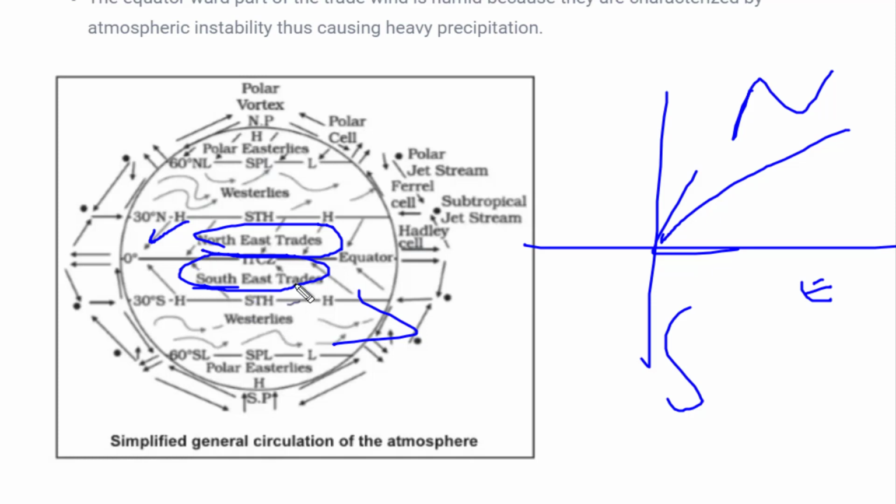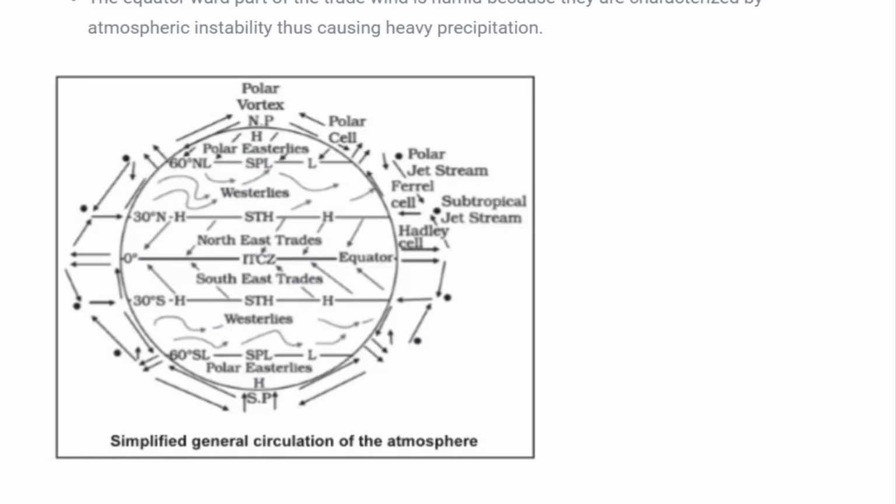Whereas the southeast wind is coming from the southeast. This is east and south, and these winds are coming from the southeast. That's why they are named southeast winds. And the other two permanent winds are westerlies and easterlies. Westerlies means the winds which are flowing from the west direction, and easterlies means the winds which are blowing from the east direction. You can see in the diagram itself. So this is very clear: how winds blow and what the kinds of winds are. One is permanent wind and the other is temporary wind. Permanent winds, you have understood, blow in the same direction throughout the year.